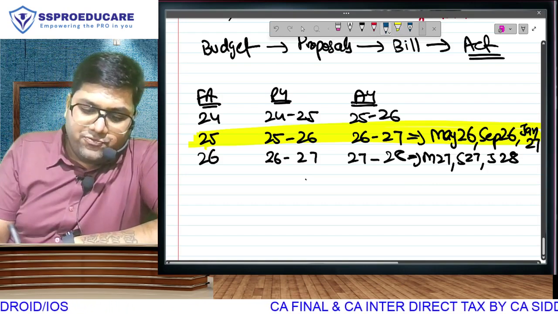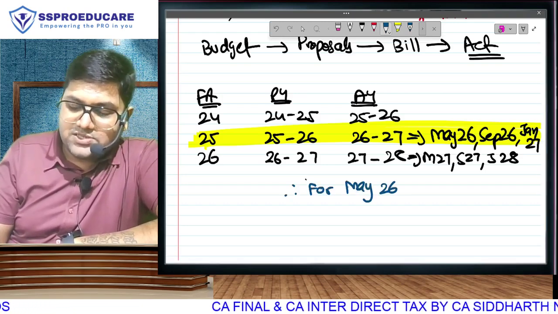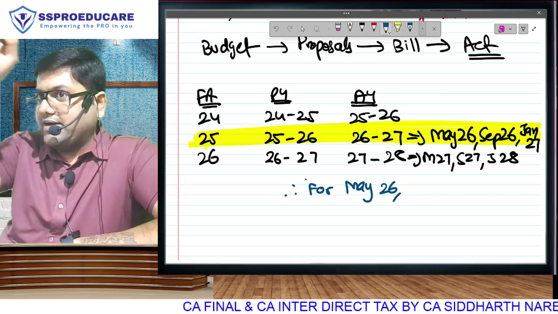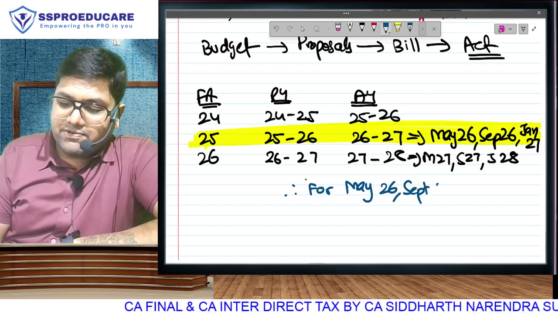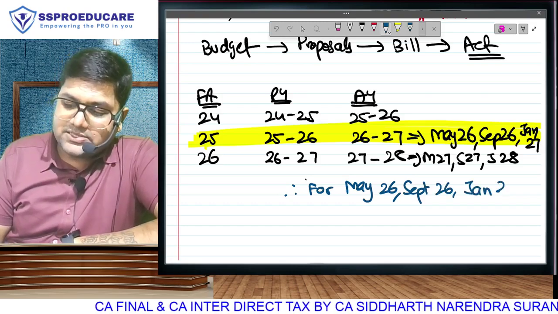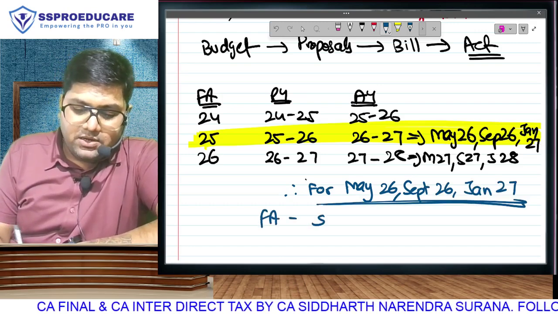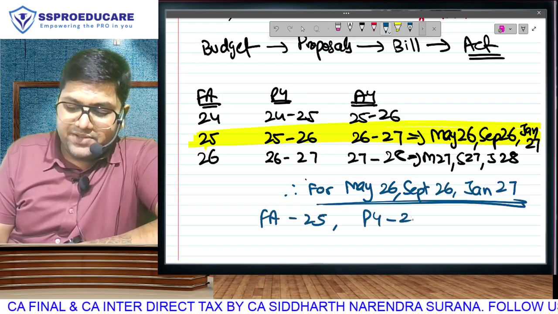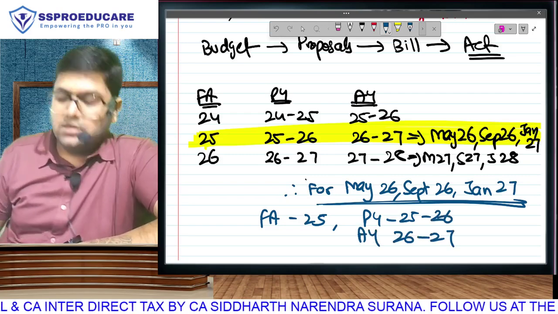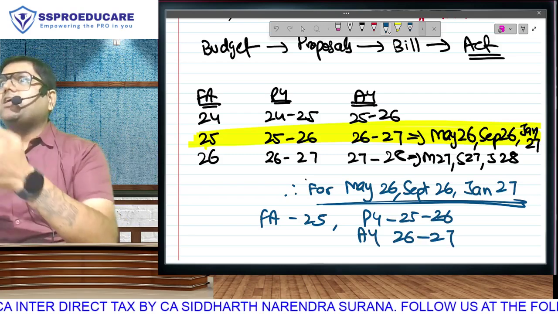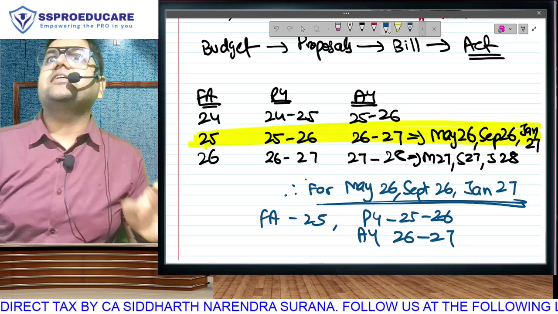Conclusion: for May 26, meaning if students ask, okay sir, on the first day I had written at the top, May 26, September 26, Jan 27. Why is it the same? Any student giving May 26, September 26 or Jan 27, the applicable Finance Act will be 25. The applicable previous year will be 25-26 and the applicable assessment year will be 26-27. This is so customized. If I give you an example that Mr. X has earned salary, I will take 25-26 as my example.